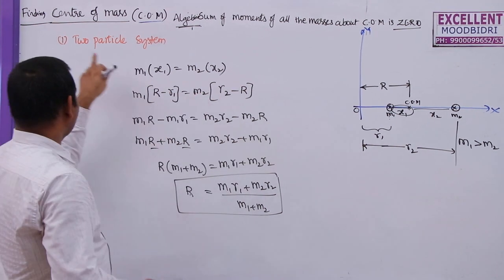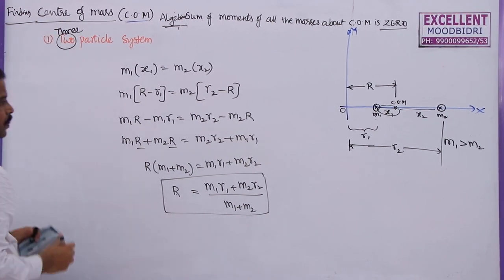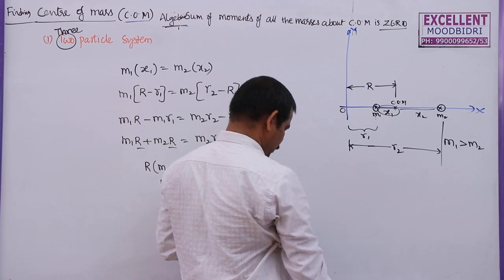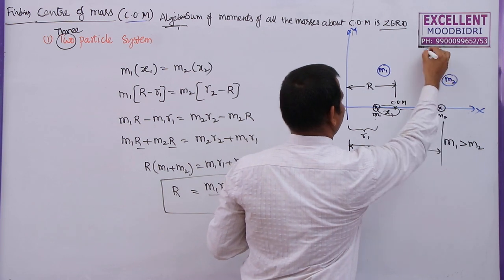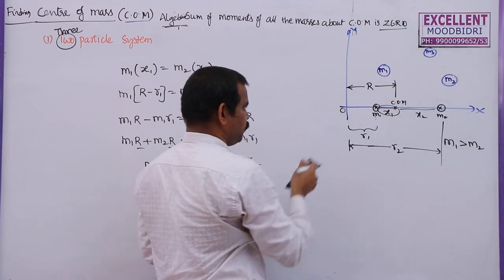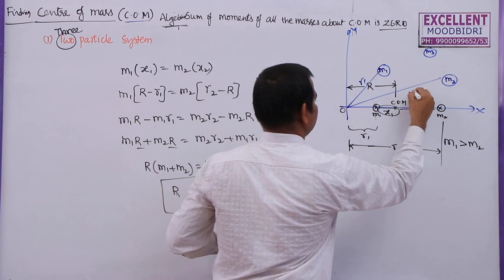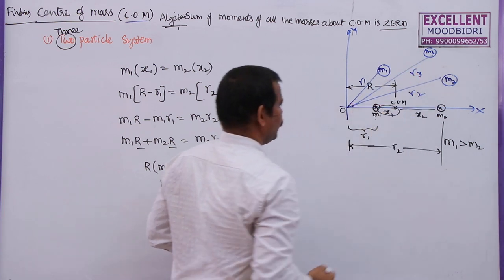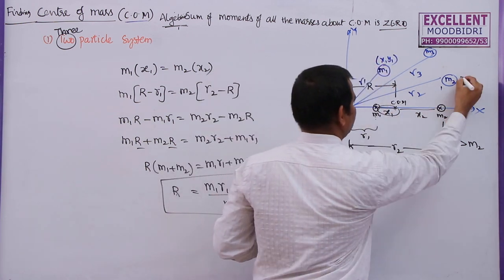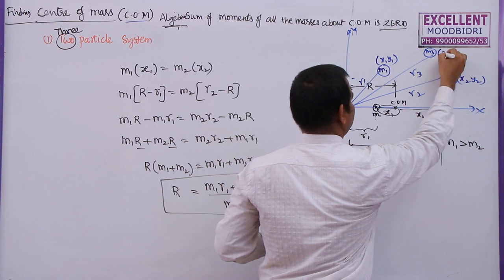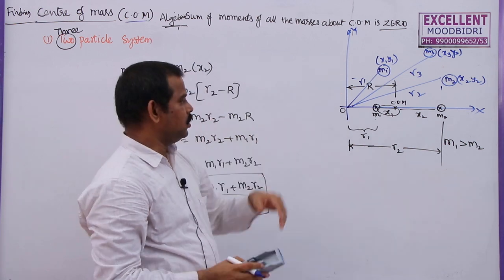Now, for a 3 particle system instead of 2, let us say this is m1, this is m2 and this is m3. What are the position vectors of these particles with respect to the origin? This is r1, this is r2, this is r3. But r1 is nothing but x1, y1, r2 is x2, y2, and r3 is x3, y3, because each and every particle will have an x coordinate as well as a y coordinate.